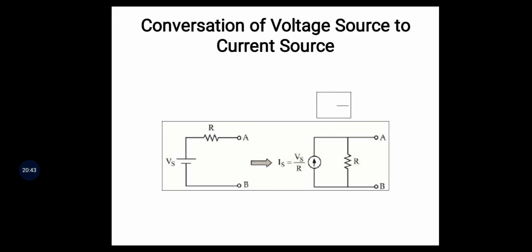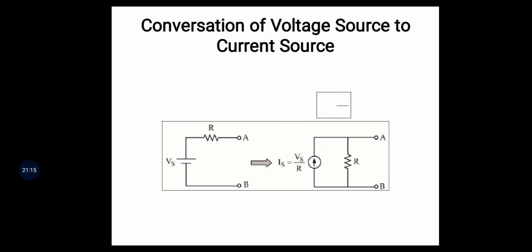Conversion of voltage source to current source. Here the diagram represents the conversion. The voltage source is Vs. In voltage sources, the resistance is always connected in series. In current sources, the resistances are always connected in parallel. It's very important.